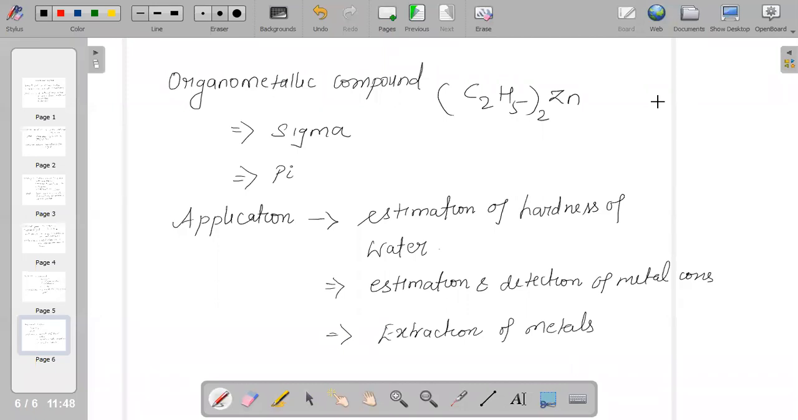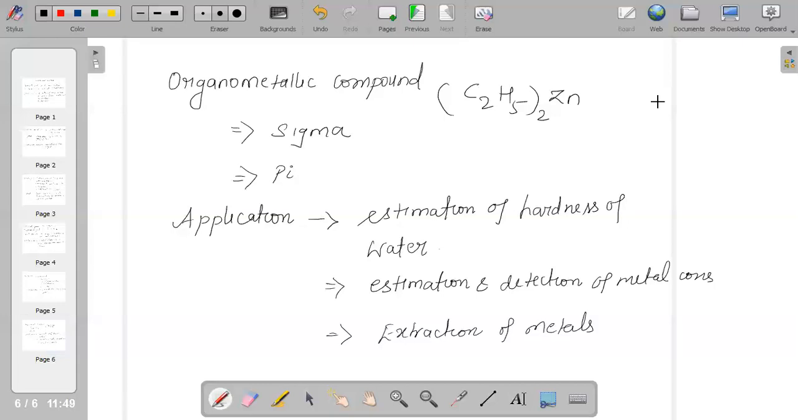And yes, there are different applications of coordination compounds. Where all are we using them? Of course, in the estimation of hardness of water, where calcium and magnesium ions form a complex with EDTA. It is also used in the estimation and detection of metal ions, and in extraction of metals. We use coordination compounds in medicines like cisplatin for the treatment of cancer.